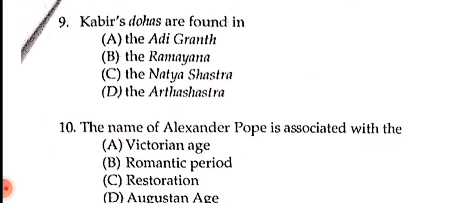Okay. So now the question is, Kabir's Dohas are found in, A, the Adi Granth, B, the Ramayana, C, the Natya Shastra, D, the Artha Shastra. So we have to now choose one, and the correct answer is A, the Adi Granth. Okay, please verify it.